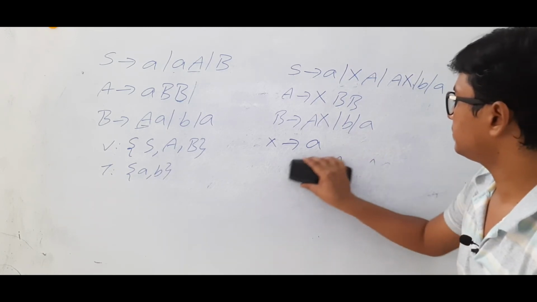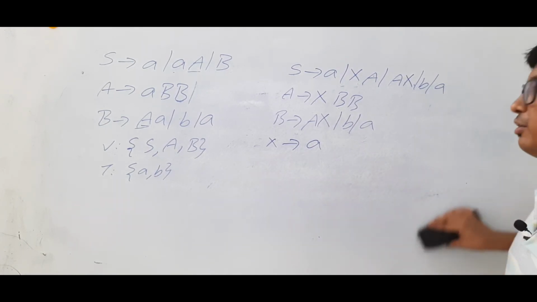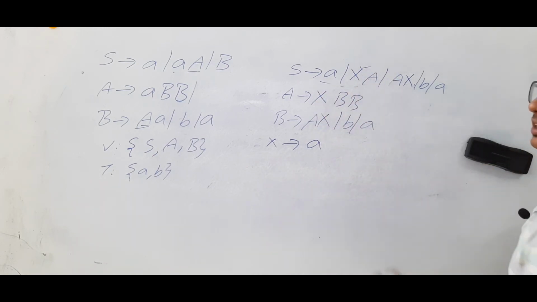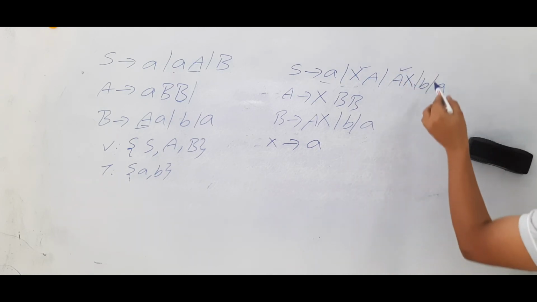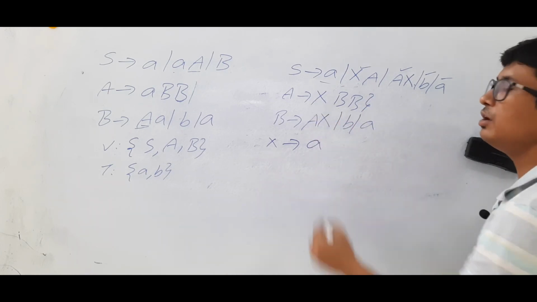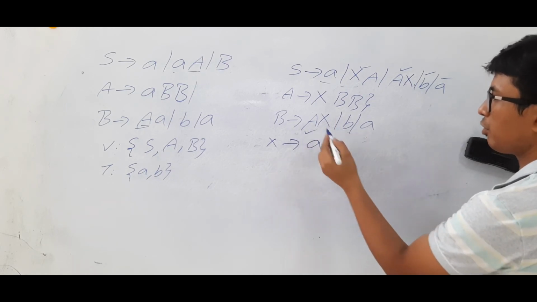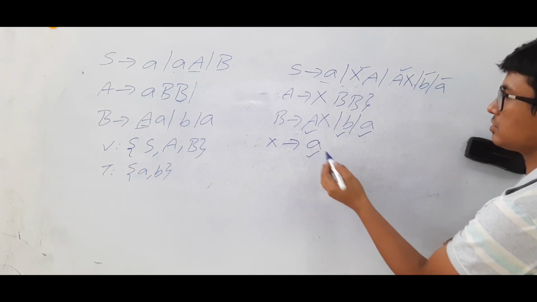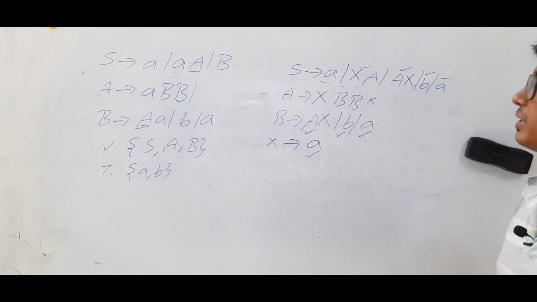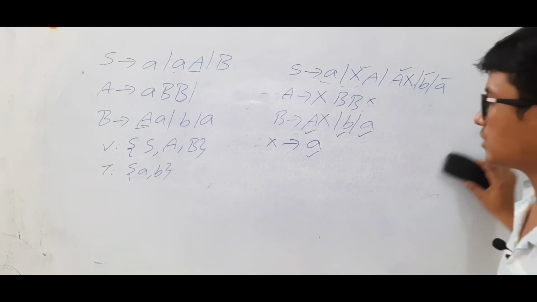Now you see, we will see whether anything we have done with the step 4 is creating a problem or not. This is in the CNF. This is also in the CNF. This is also in the form of CNF. However, this is not in the CNF because you have more than 2 variables in the right hand side, and the others are in the proper form. So only this one is not in the CNF. So what we have to do, again we have to apply the step 3. Repeat the steps. That's what I was telling.